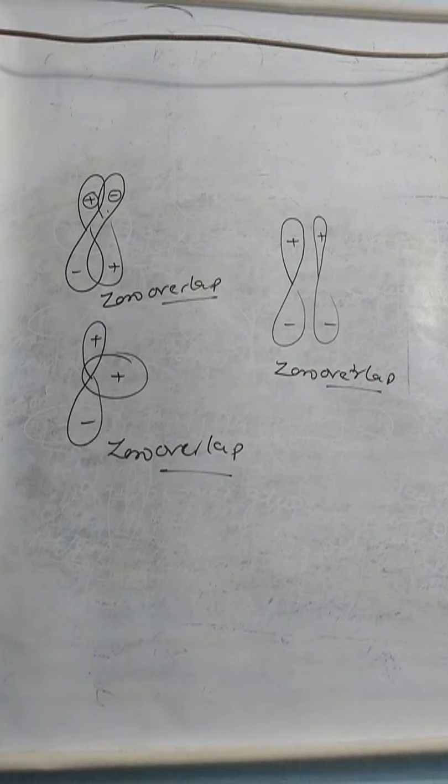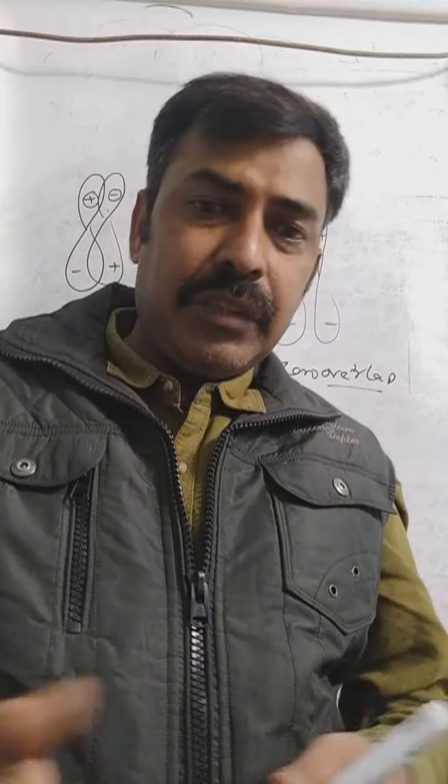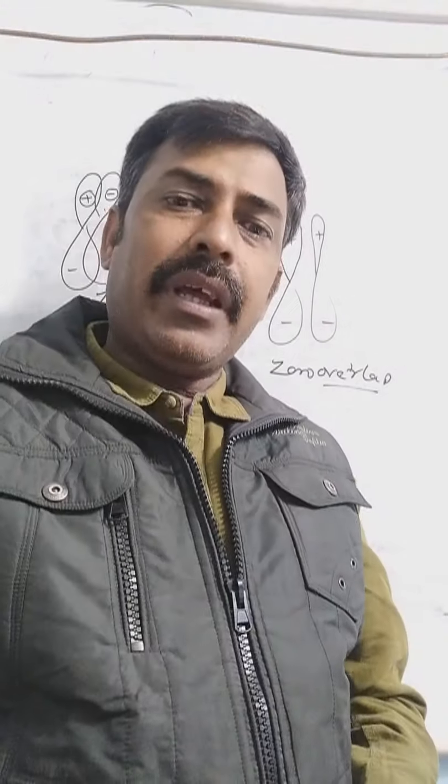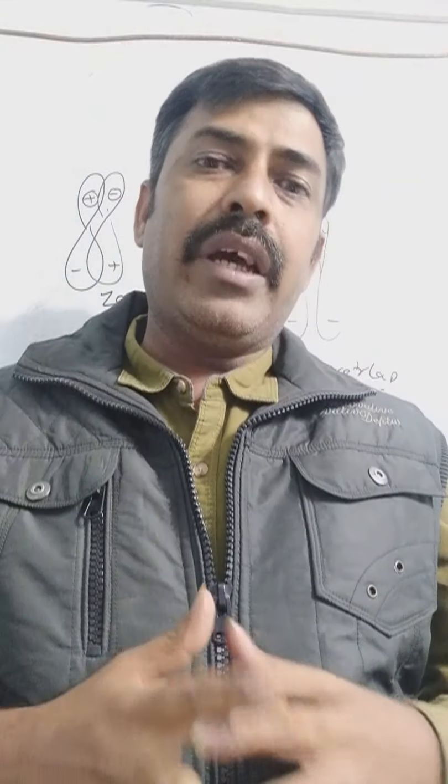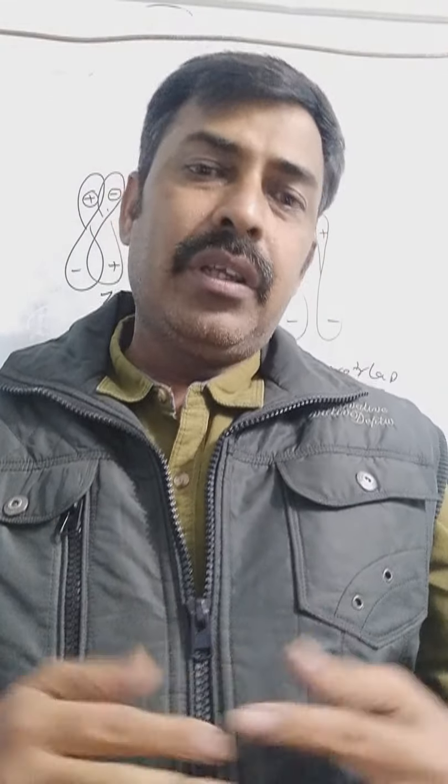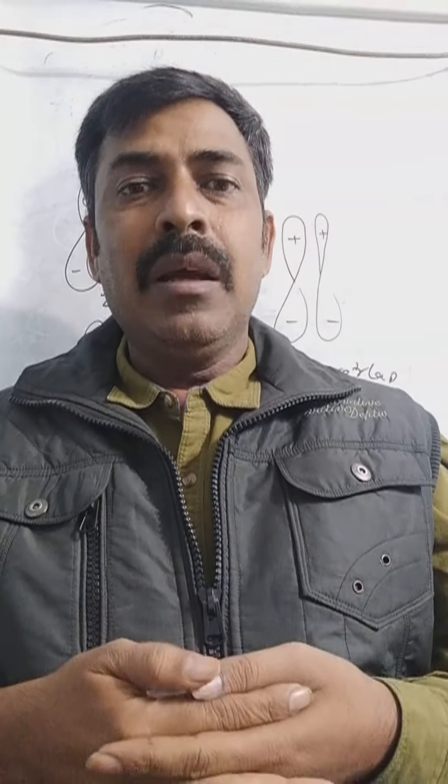So these are some of the conditions where it seems that there is an overlap, but actually there is no overlap. Neither the sigma bond nor the pi bond formation is going to take place. So these are the conditions where a system is making the bond. Here are the conditions when the system is making a sigma bond, and when the system is making a pi bond.